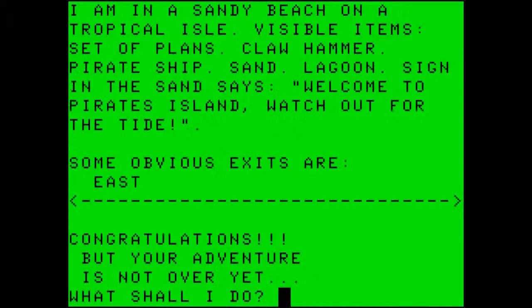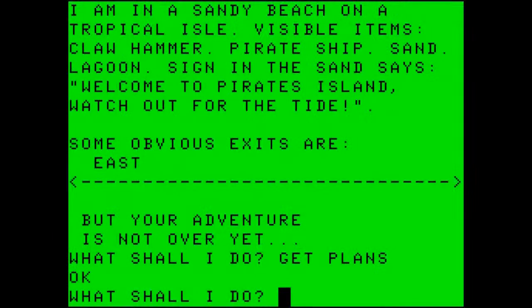So let's build the ship. Congratulations, but your adventure is not over yet. I'm on a sandy beach in a tropical isle. Visible items, set of plans, claw hammer, pirate ship, sand, lagoon, sign to the sand says, welcome to Pirates Island, watch out for the tide. So let's get the plans and get the hammer.